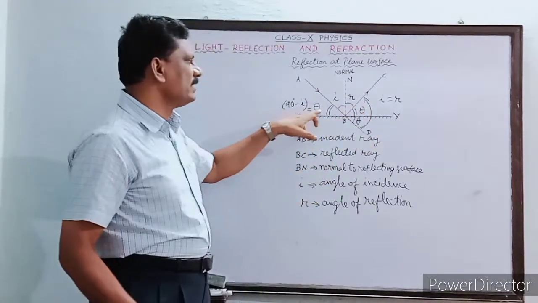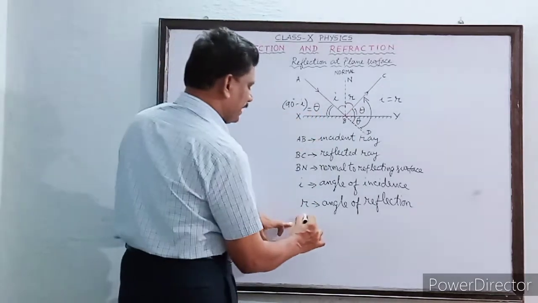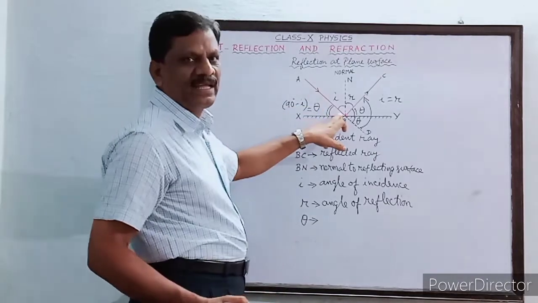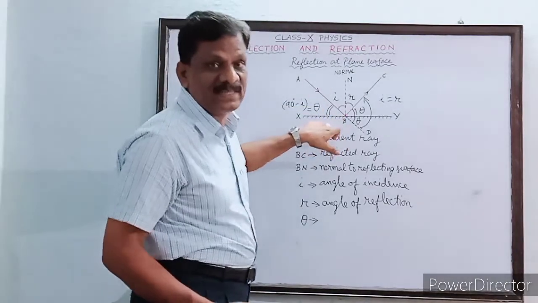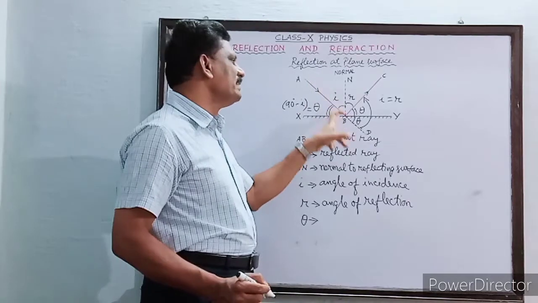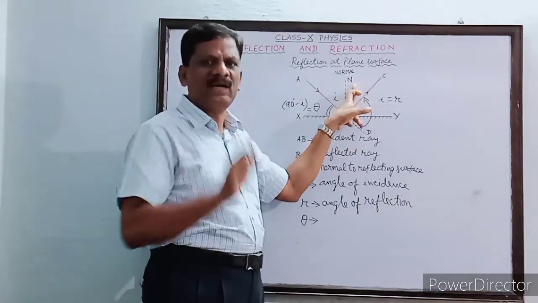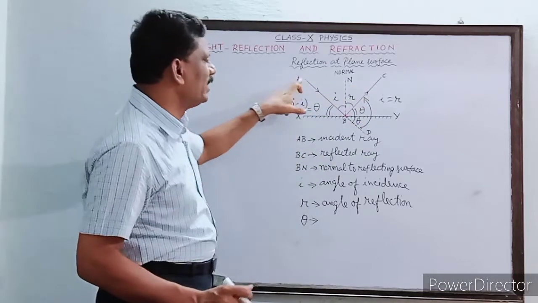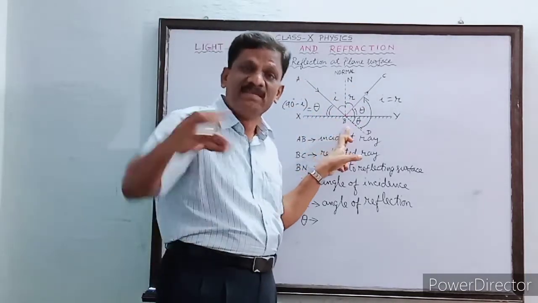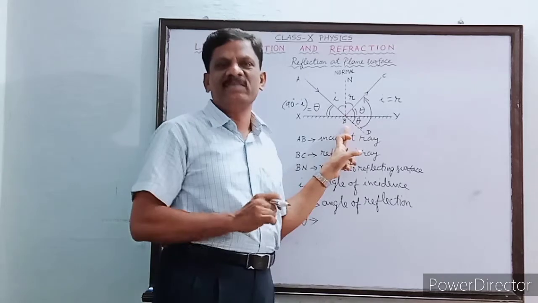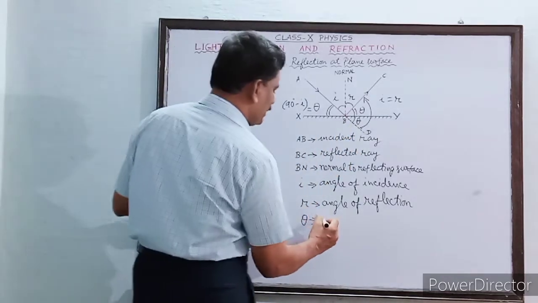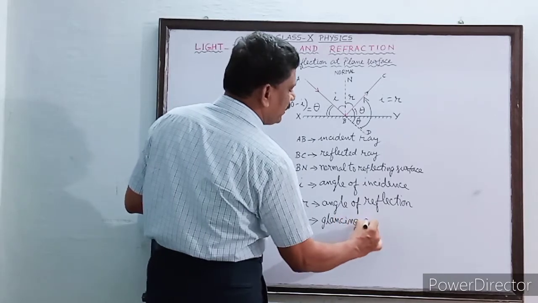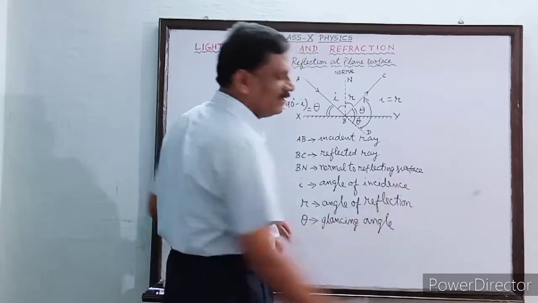Now what is this angle theta called as? This angle theta is the angle between the incident ray and the reflecting surface. The angle made by the incident ray with the normal we have already defined as the angle of incidence. But what is the name of the angle made by the incident ray AB with the reflecting surface? That also has a special name, it is called the glancing angle. So theta is called the glancing angle.